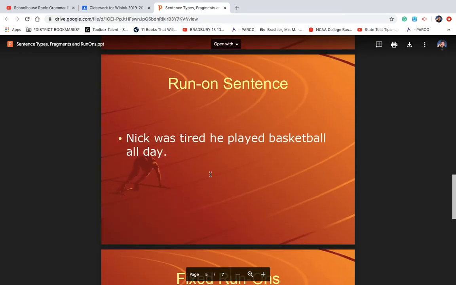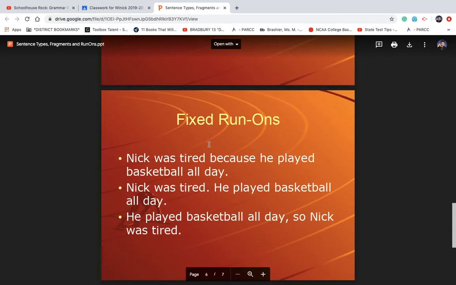Okay. So the reason is that when you don't do this, you wind up creating run-on sentences when you don't put the sentences together right. Like, look at this sentence. This is a run-on sentence. Nick was tired. He played basketball all day. Of course, we forgot to put in any punctuation, so we just jammed these two complete thoughts together without using any punctuation. And it's a run-on sentence. This is what I want you to avoid. All right? Here's how you fix that.